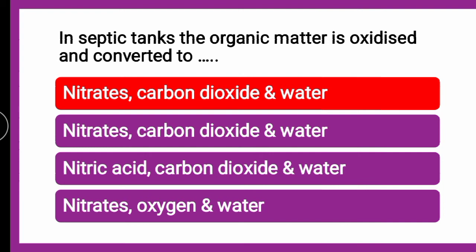This is a typographical mistake. Here it is nitrites. In the second option, make the change so that it is nitrites. The typographical error is there. In the septic tank the organic matter is oxidized and converted to nitrates, carbon dioxide and water.